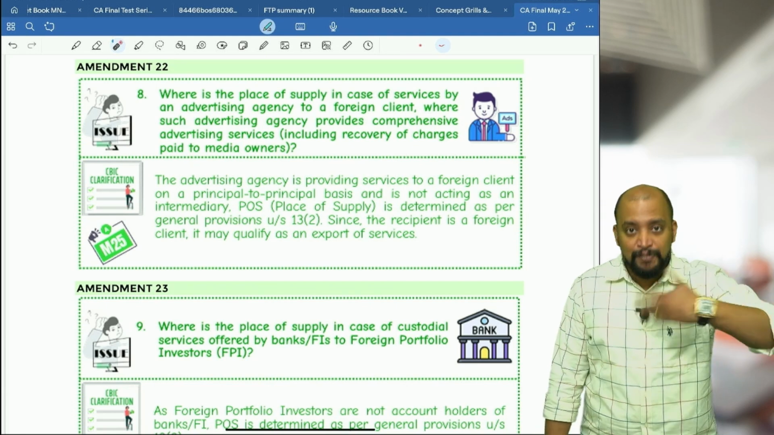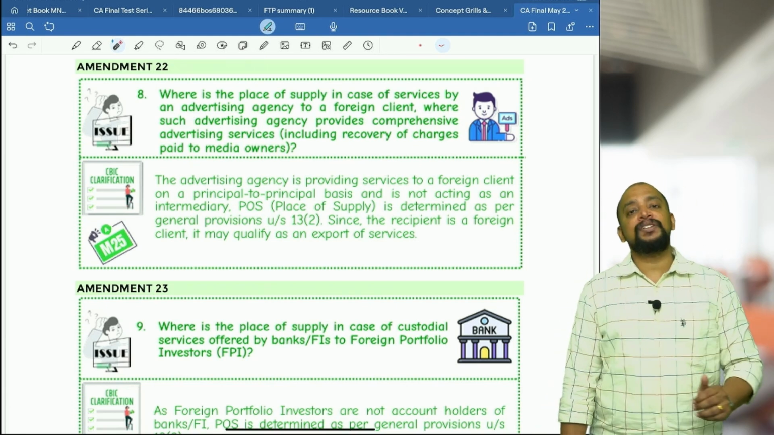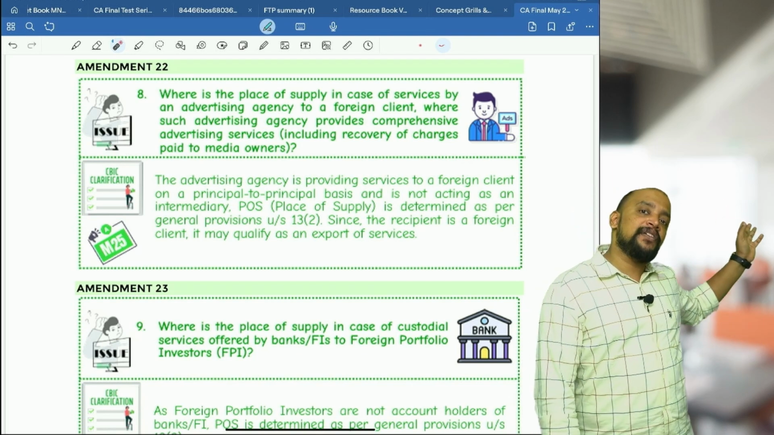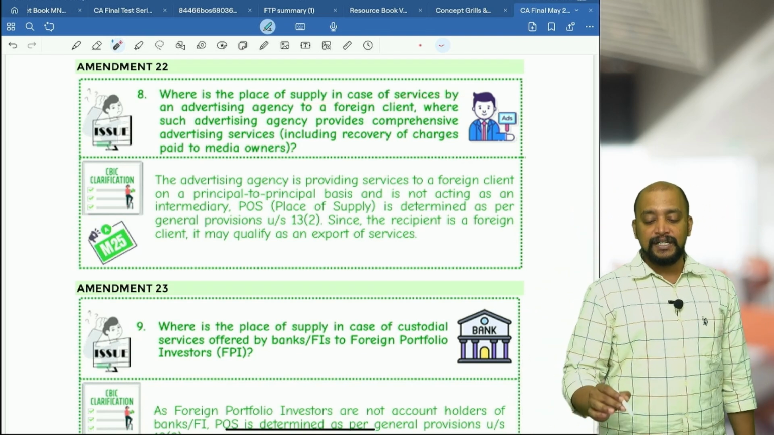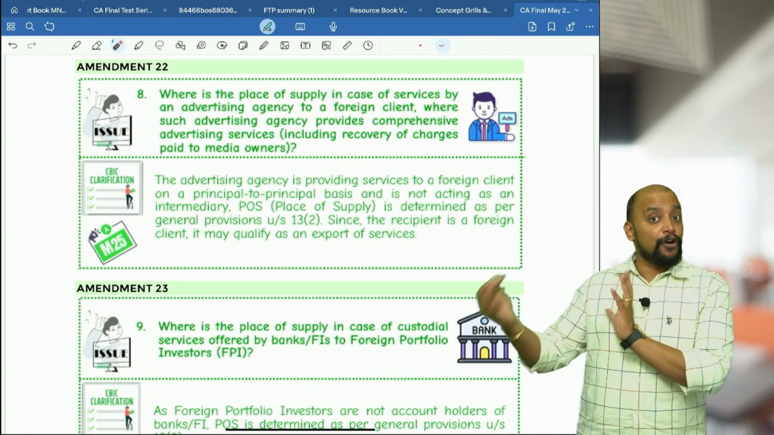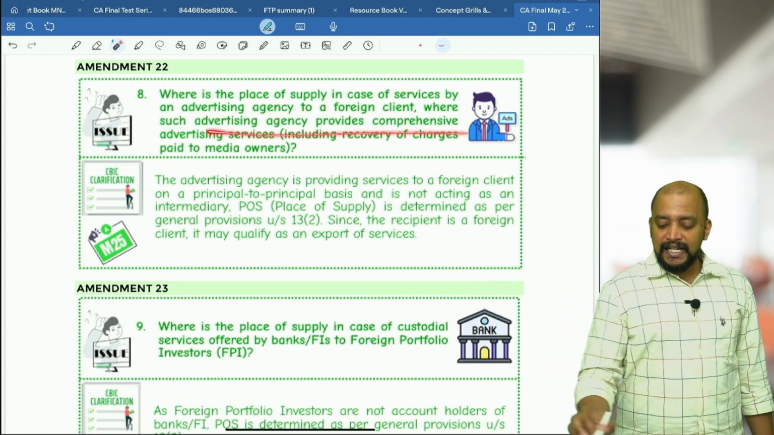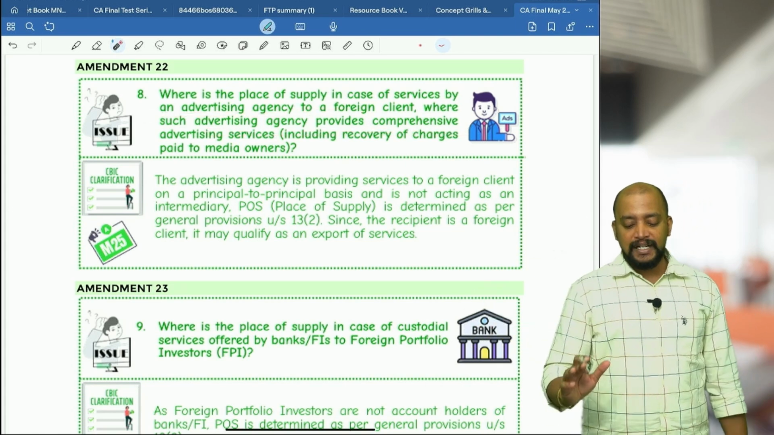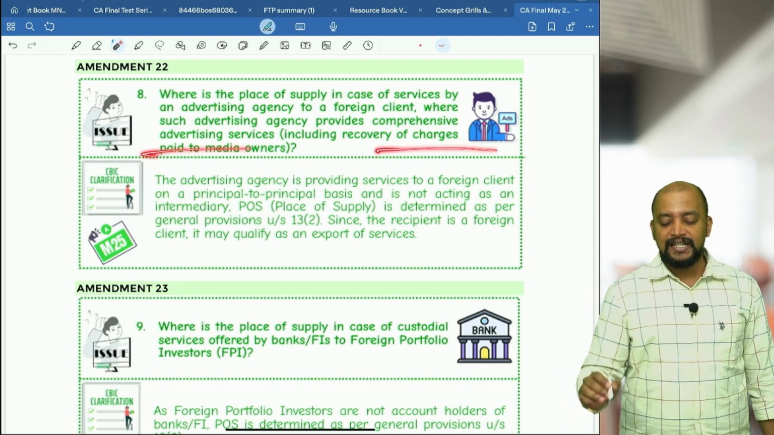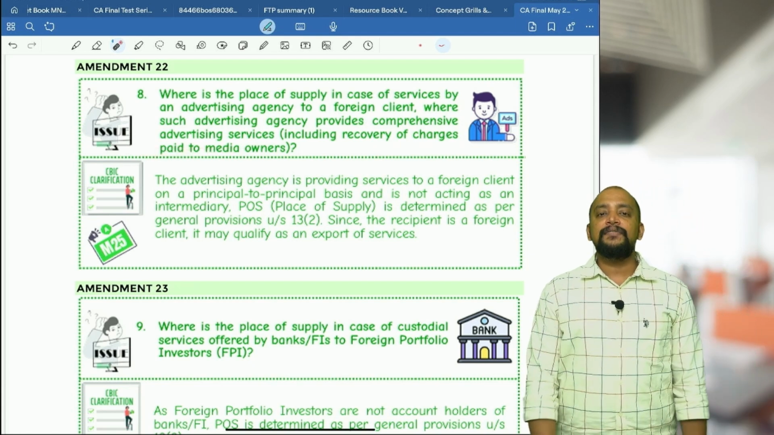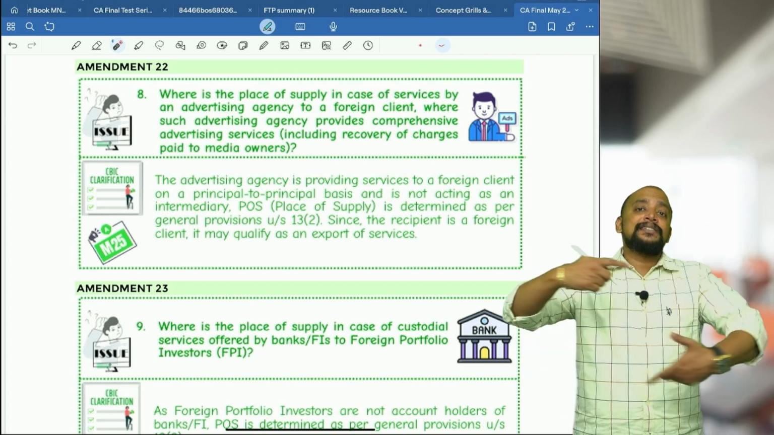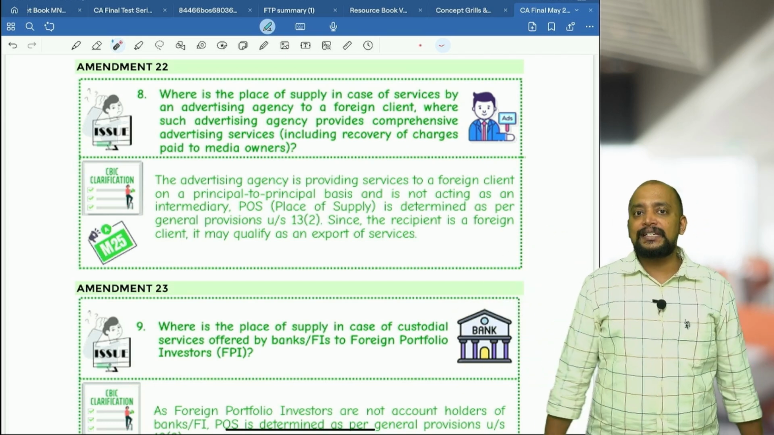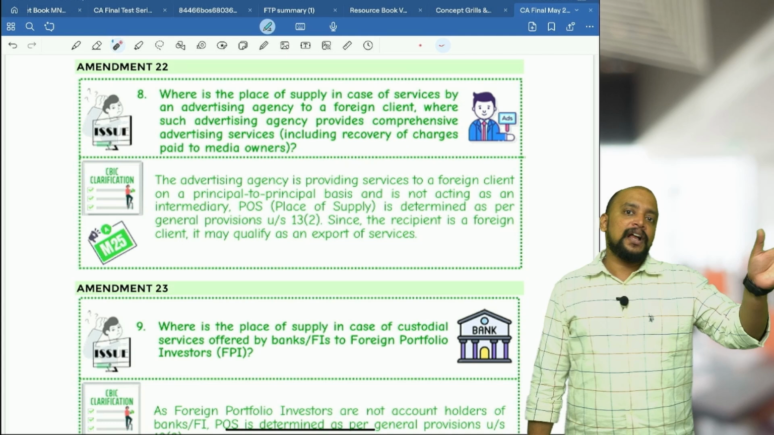For doing this work, they even pay money to the TV channels. I mean, to display the ad, we have to pay money to the TV channels, and this money will be recovered from Apple. Okay, this is the background. So where is the place of supply in case of services by an advertising agency to a foreign client, where such advertising agency provides comprehensive advertising services including recovery of charges paid to media owners? So can we call them an intermediary? Again, no, they are not an intermediary, because it is an ongoing activity. It is not just a one-off activity wherein they will come out of the transaction.